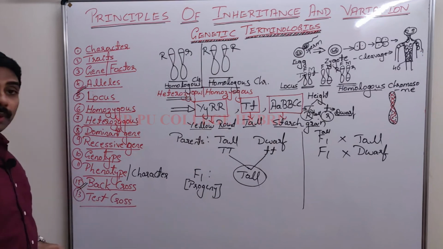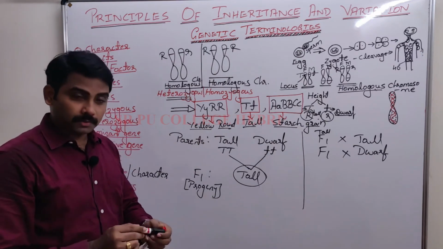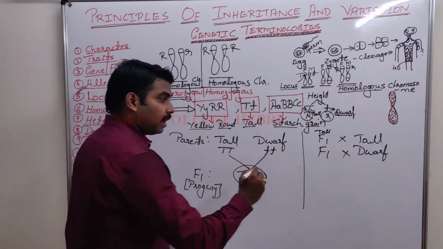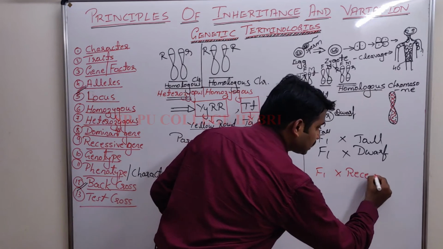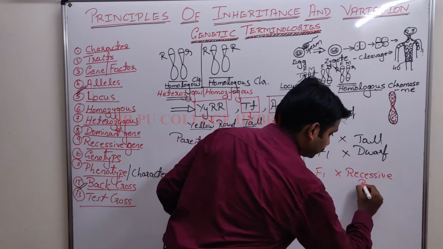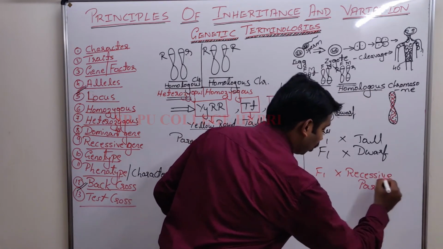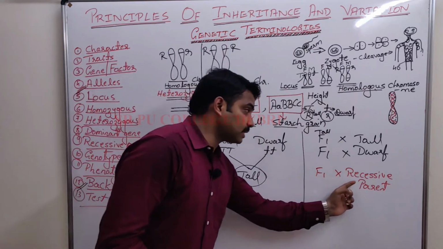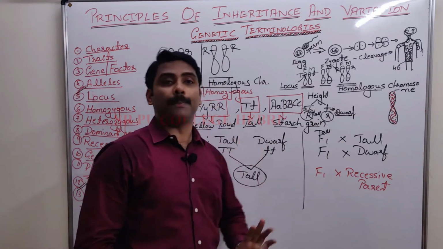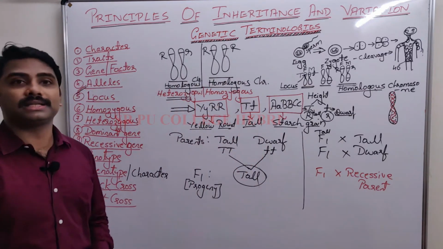And the 13th one is test cross. Crossing the F1 progeny with only its recessive parent. Write down the definition. Crossing the F1 progeny with its recessive parent is called test cross.